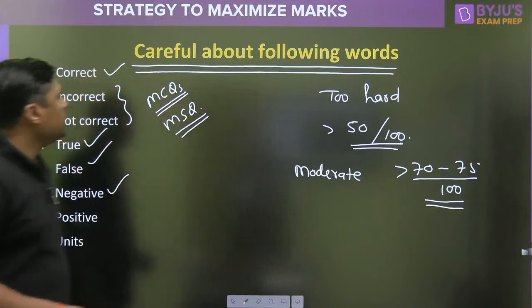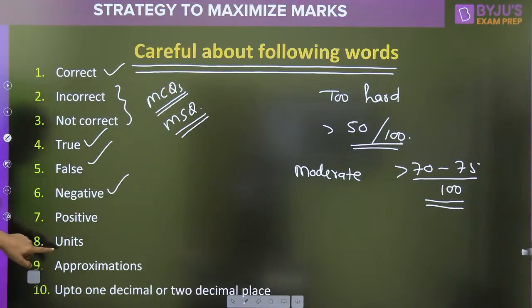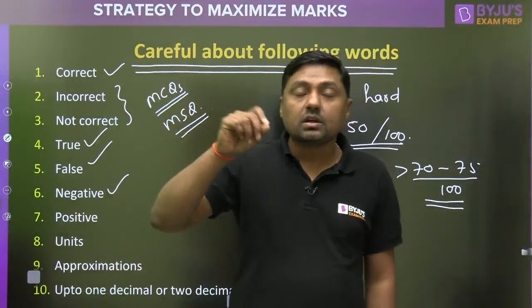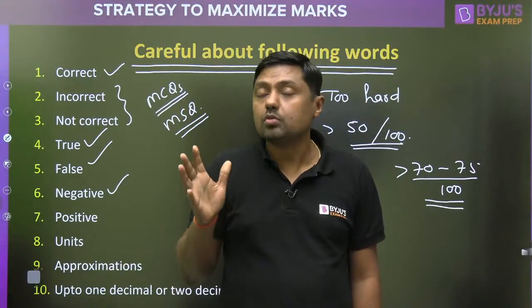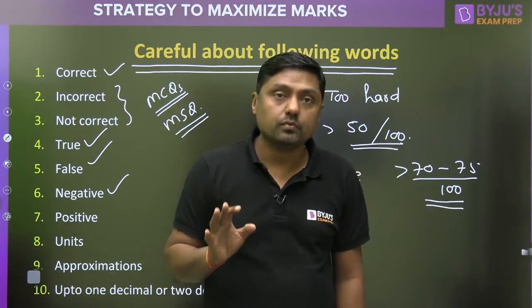Now let us come to the last point. These are the words: negative, positive, units, approximation, and up to 1 decimal or 2 decimal places. So check whether the answer is positive or negative. Units भी आप check कर लीजिए. Approximation, sometimes in GATE exam it is given that it is an approximated answer. Give the approximate value. Then you have to take approximation during solving the numericals. It will make questions very easy for you.